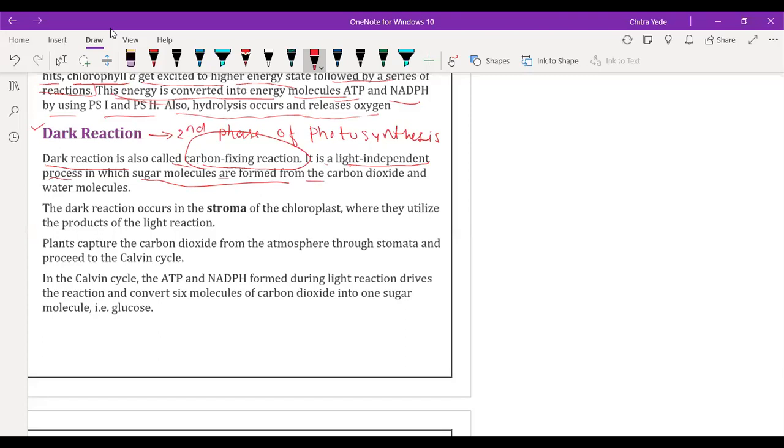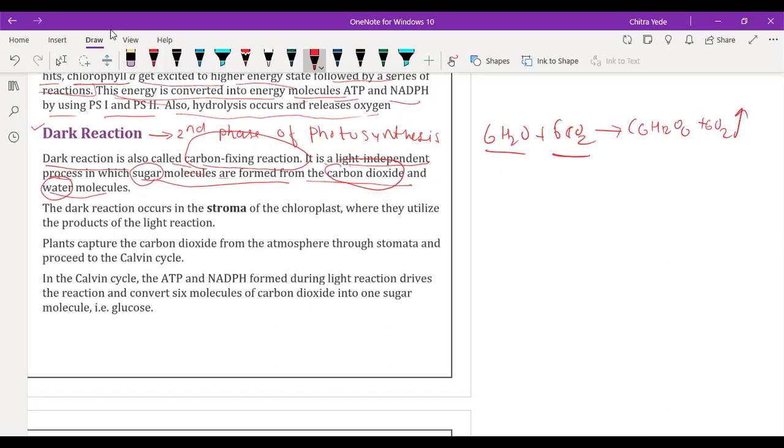That sugar molecule, which is carbohydrate, is formed by using carbon dioxide and water molecules. We have already understood in the reaction like 6 H2O plus 6 CO2. So here 6 molecules of water and 6 molecules of carbon dioxide are used to form 1 molecule of C6H12O6 along with oxygen gas released. This is the process.